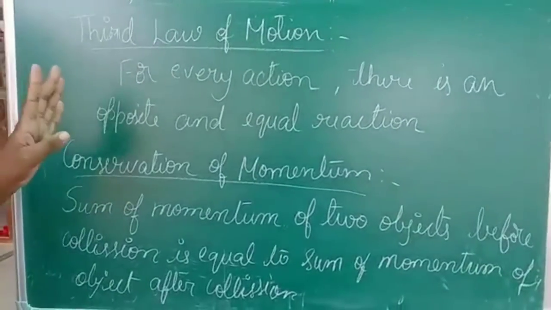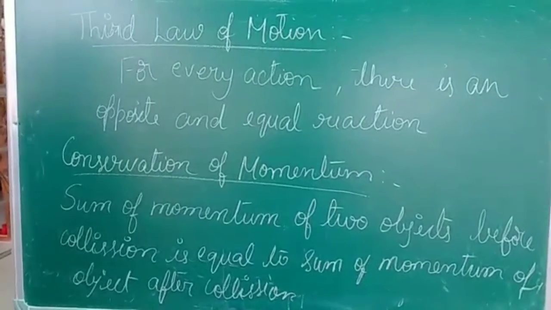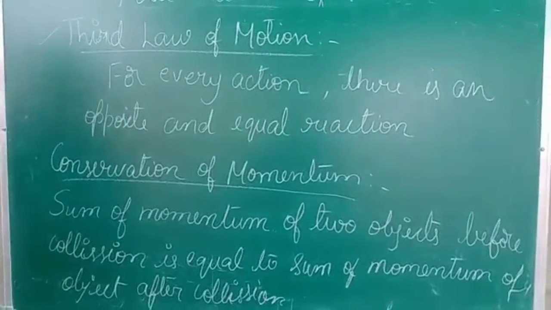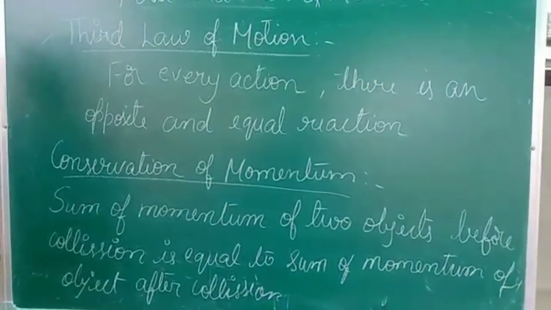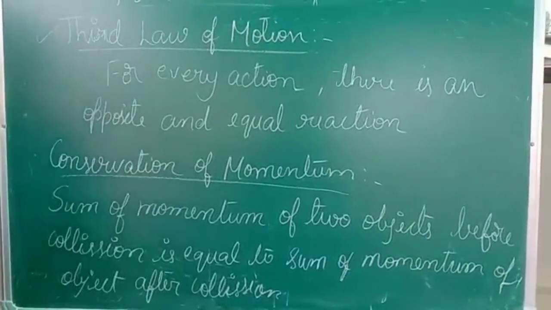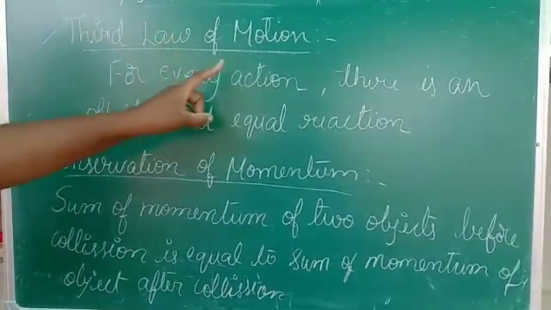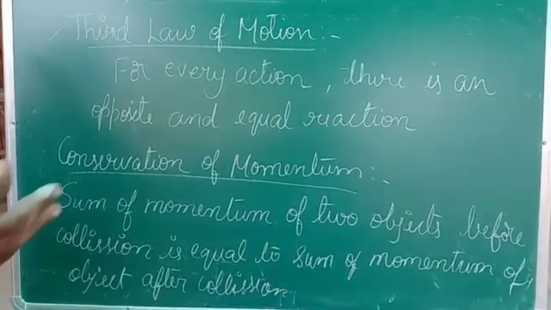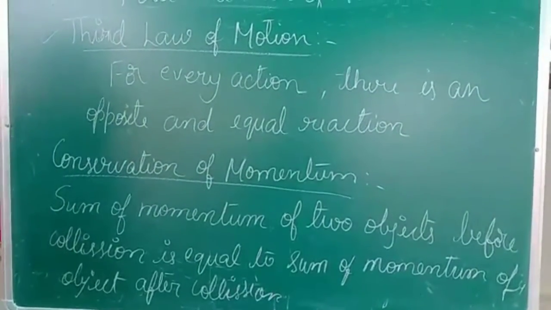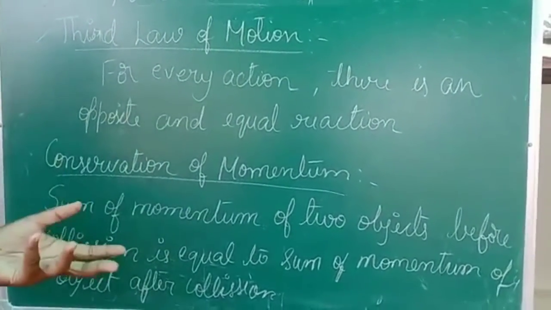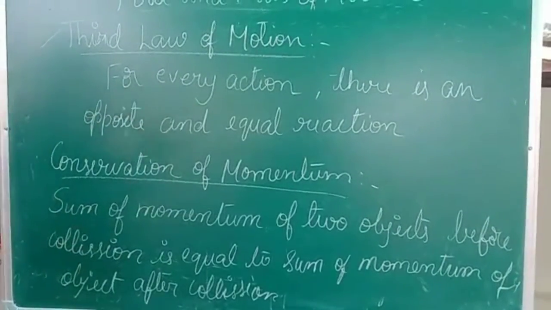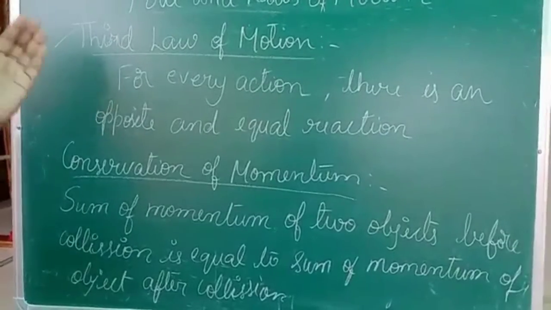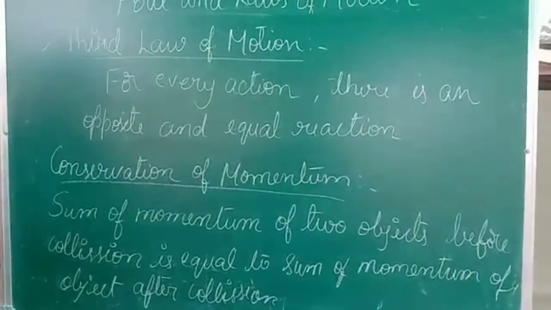So I hope the first law of motion and second law of motion are clear to you. And next there is the last law, that is the third law of motion, which is very small and very important. The third law of motion states that for every action there is an opposite and equal reaction. Very small law. So whatever action you perform, similarly there will be an exactly opposite reaction. So for every action there is an opposite and equal reaction.